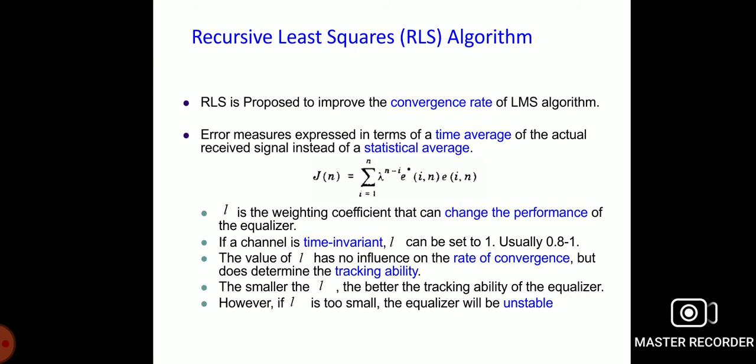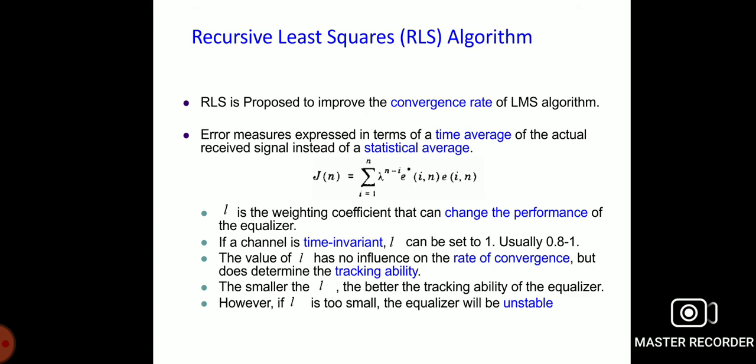The parameter lambda is the data weighting factor. Hence, lambda is used to give more weight to the recent data and not the old data. Thus, finally, J of n forgets and hence ignores the old data in a non-stationary environment.